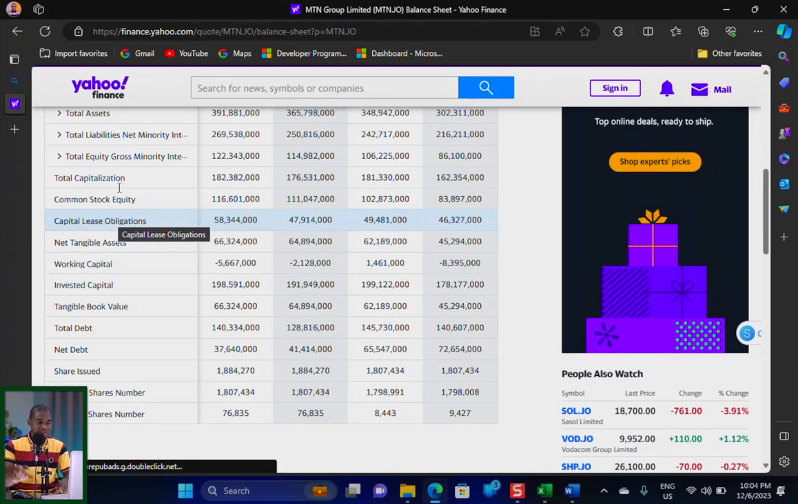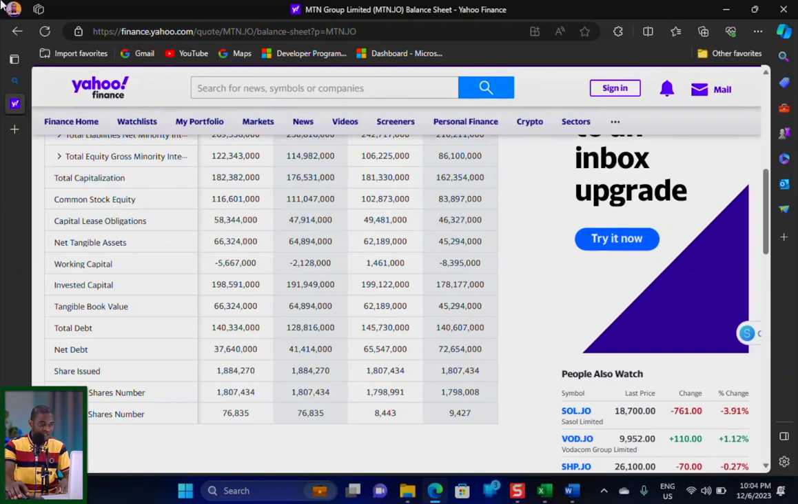And this has been captured here as 182 billion. That means this company has enough money to settle a debt. Because when you look at the total equity that shareholders have, it's just 122 billion, and then total capitalization is 182 billion. So this amount can be used to settle this value just in case something went wrong. And the same thing applies to all the information that are displayed here. Now these are other information such as the common stock equity, capital lease, non-tangible assets, working capital, investable capital, and some other information that are captured at the bottom side here.